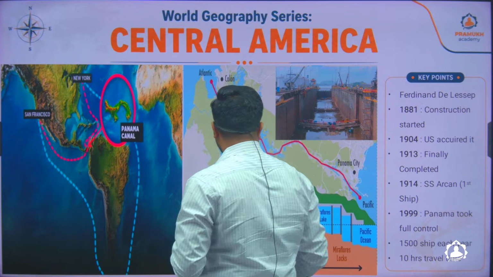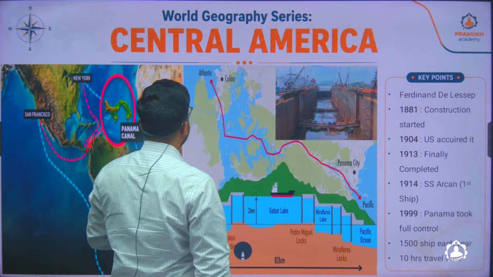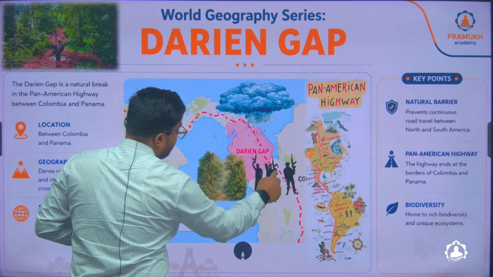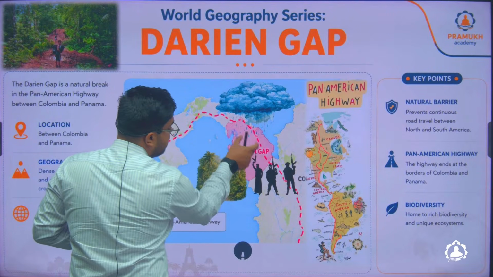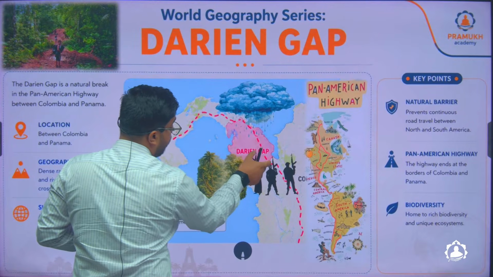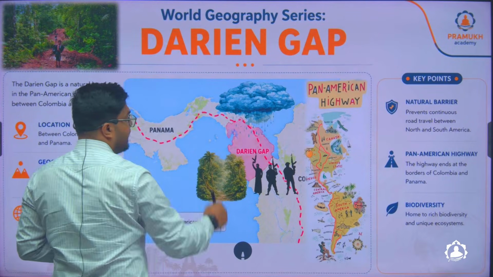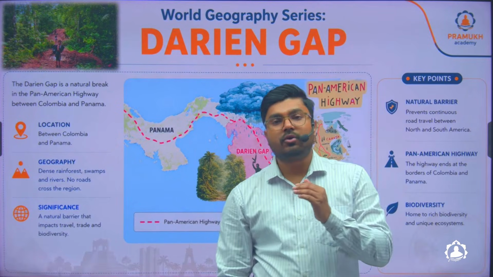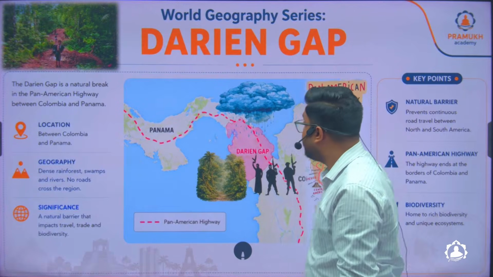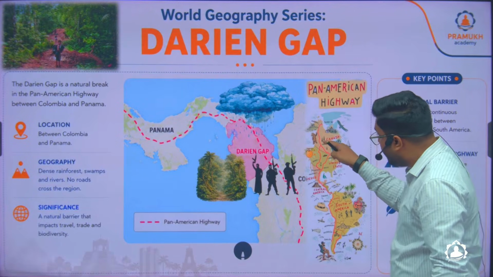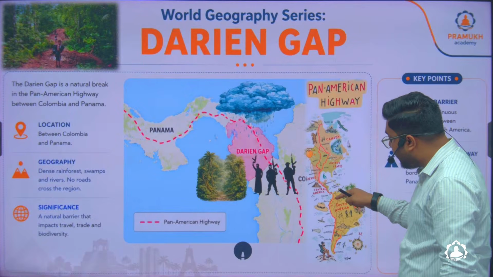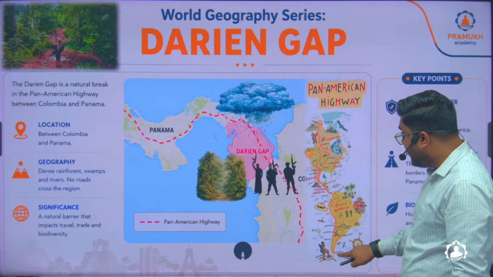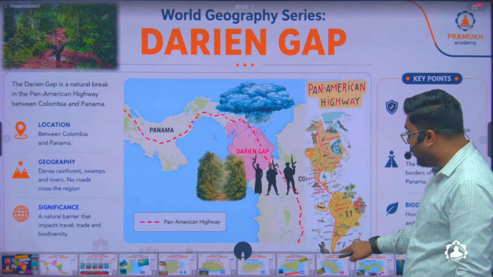Another interesting thing in this Panama region is the Darien Gap. If you look at this region of Panama, starting from Panama City up to the boundary of Colombia, it is called the Darien Gap. Now you will see that there is a road which connects North and South America, which is called the Pan American Highway, which starts from Alaska. It goes through the USA, through Central America, up to the Ushuaia region of Argentina, which is the southernmost point, Ushuaia.